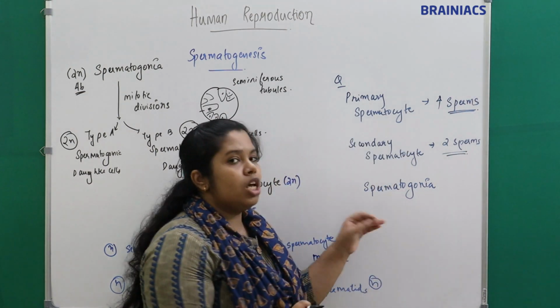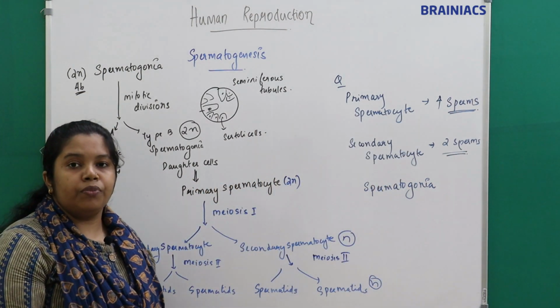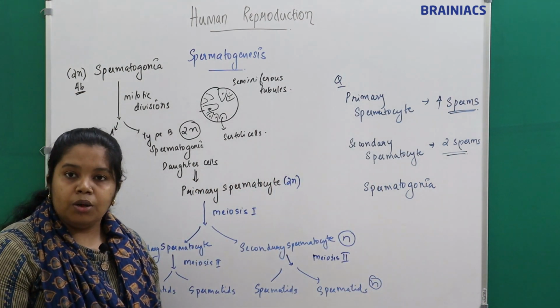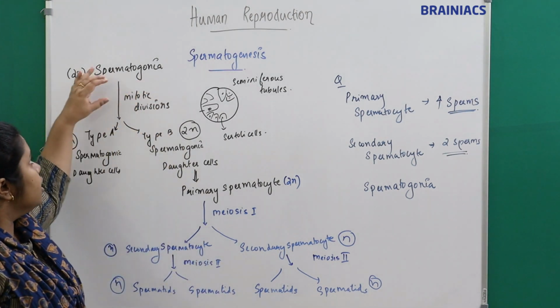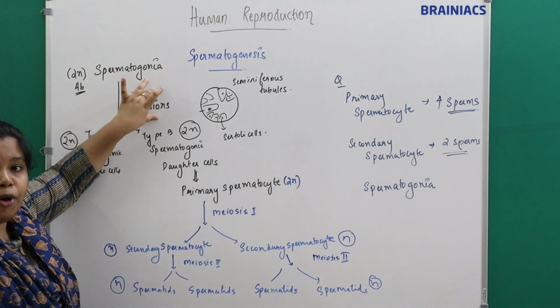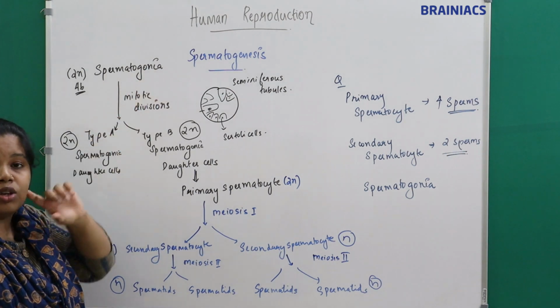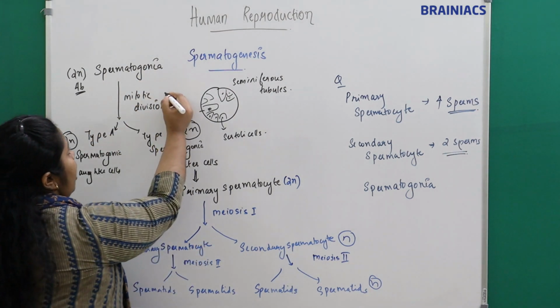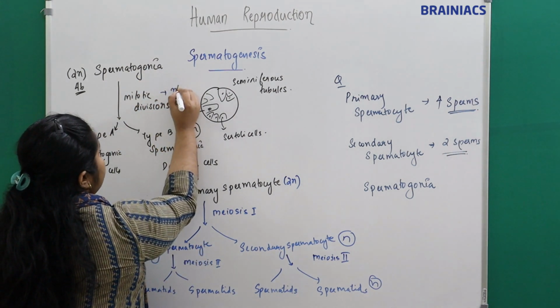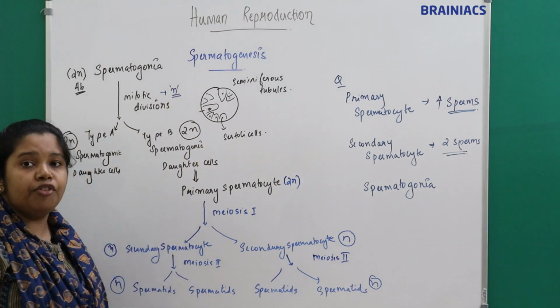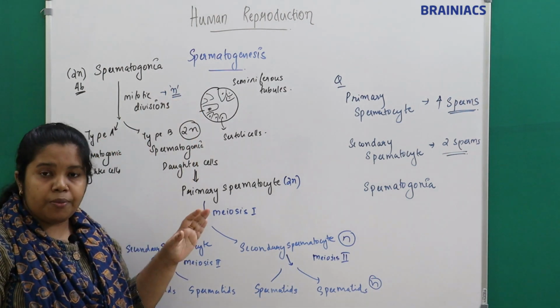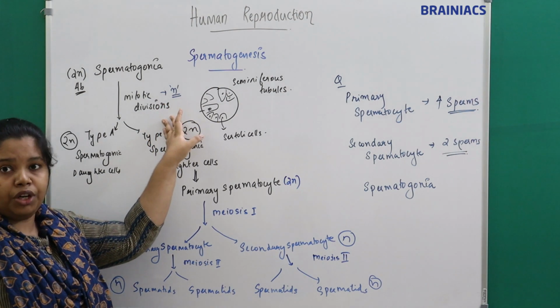How many sperms are produced from a spermatogonia? Can you tell me the number? We can't tell the number because the spermatogonia will undergo a number of mitotic divisions. It is not a single mitotic division; it will undergo n numbers of mitotic division.